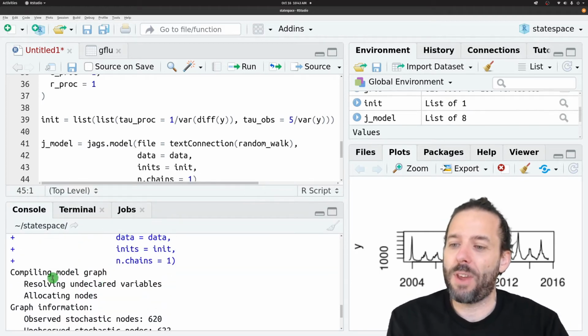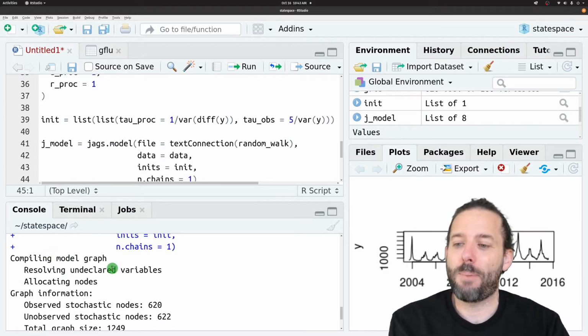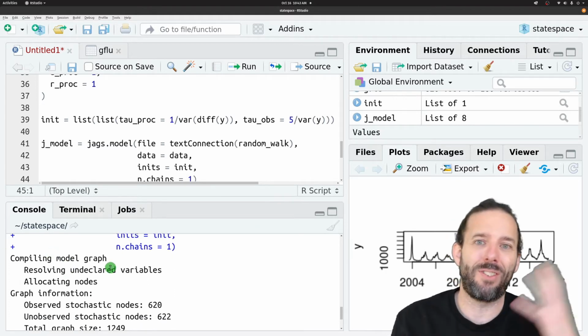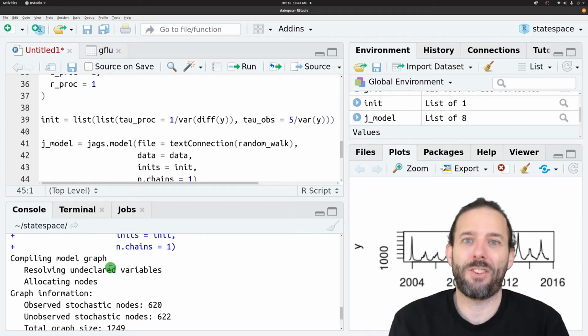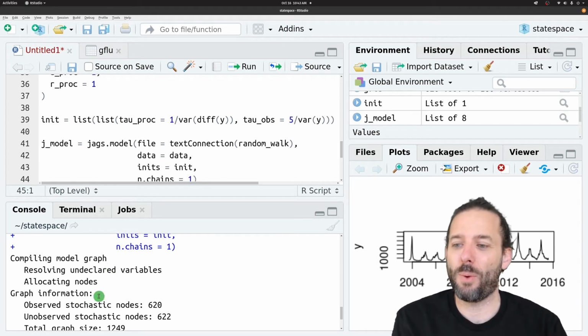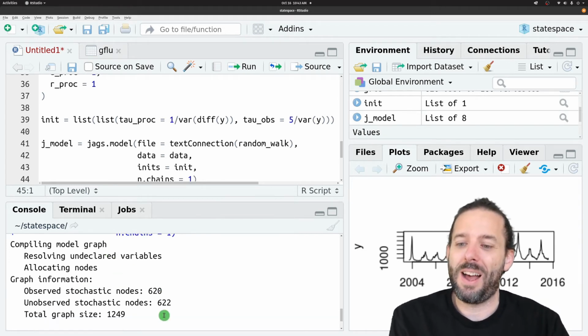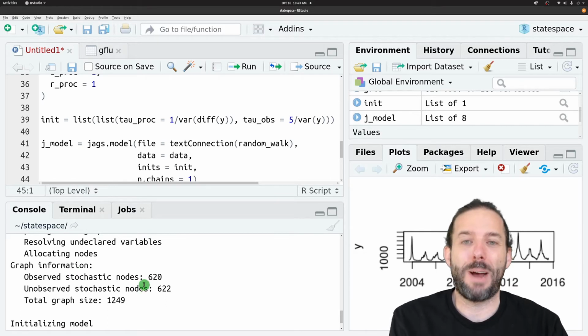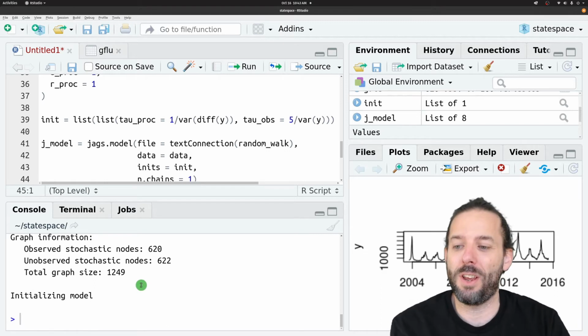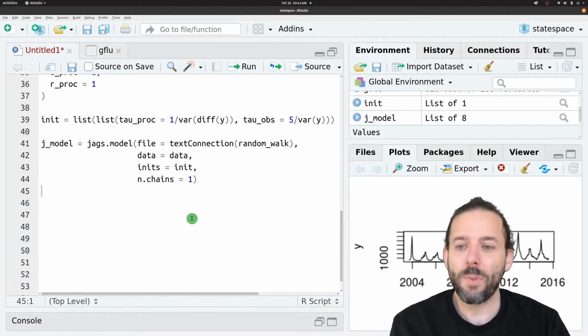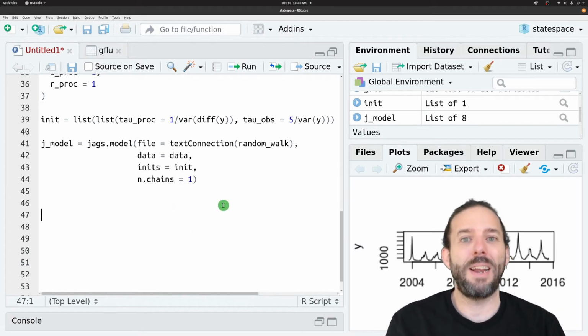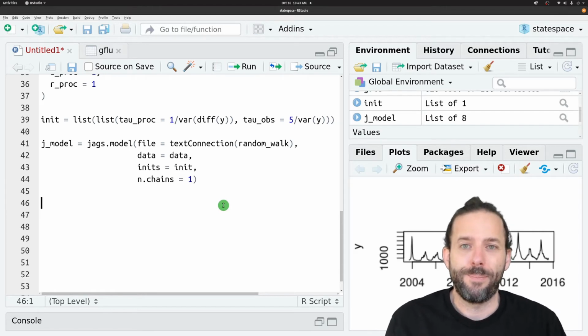And we can see that what comes out is that JAGS has compiled a model graph. So it's basically said, I've looked through your text description of a model and I've built the version of it that I know how to do things with, and everything looks good. And it's got some information about how it's done that, which we're not going to get into what's going on here. And then it tells us that it's initialized. And so what that means is it's created a model object, but it hasn't actually done anything with it yet.